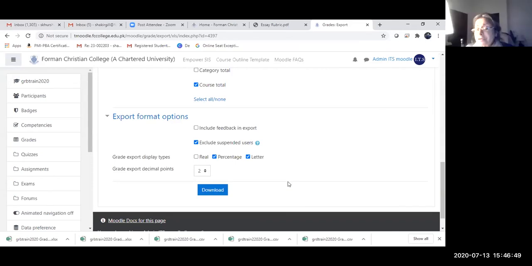So Shakir, the point is that Kausar makes a very valid point. If the Excel sheet does all that we are able to do in the gradebook independently, and we still have to put the values in Empower, then what is the value of a gradebook? That's a very, very valid question.